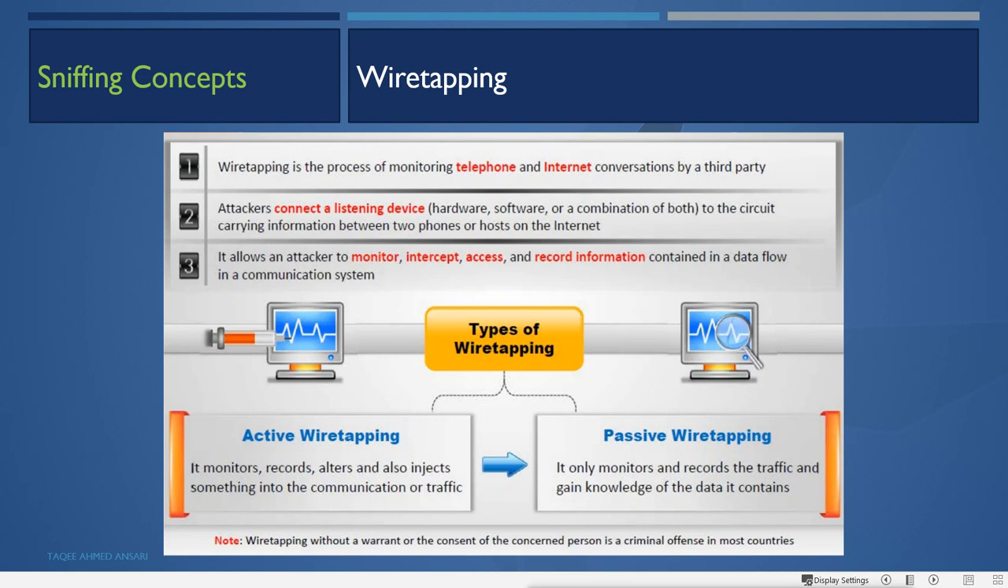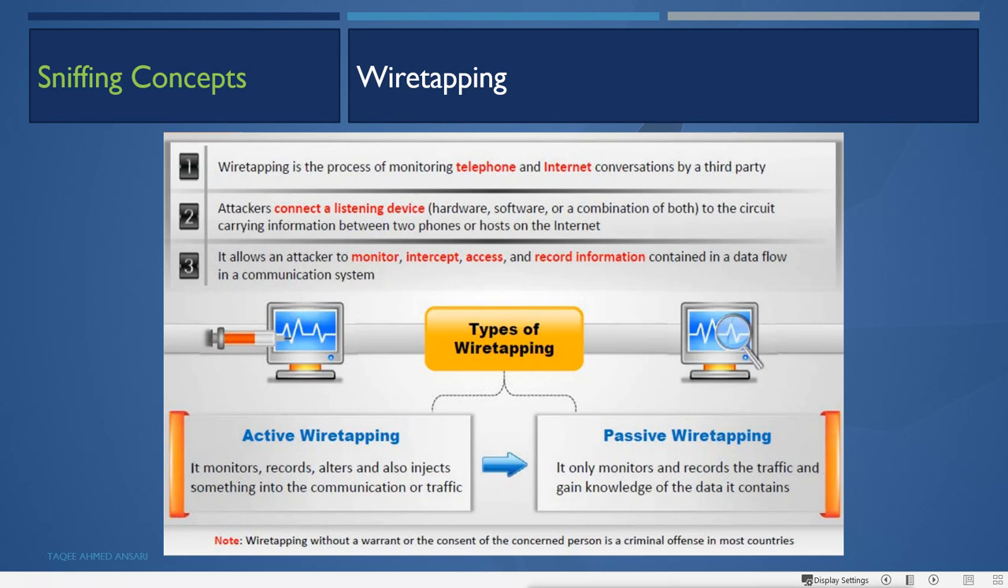So the types of wiretapping are, again, active and passive. Active means it monitors, records, alters, and also injects something into the communication or traffic. So it does inject some traffic or data into the traffic. Passive means it only monitors and records the traffic and gains knowledge of the data it contains.